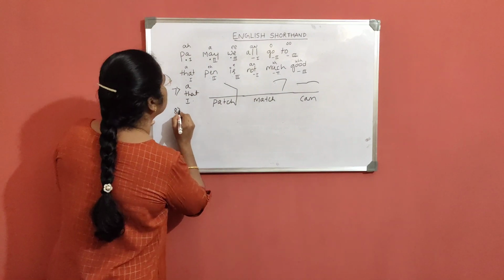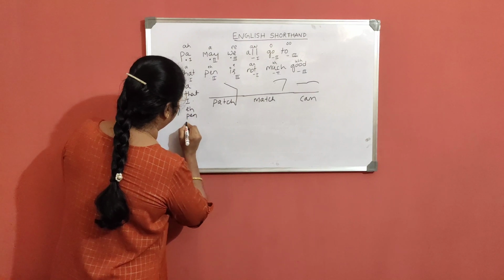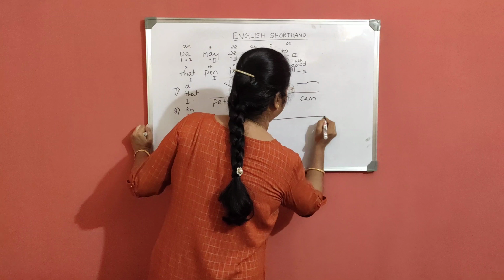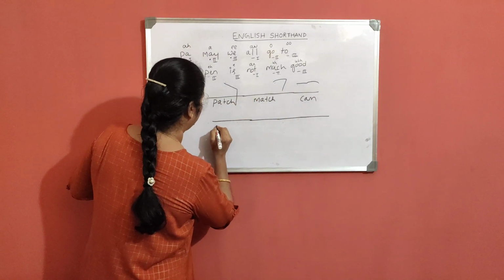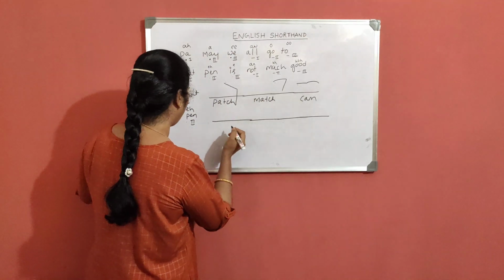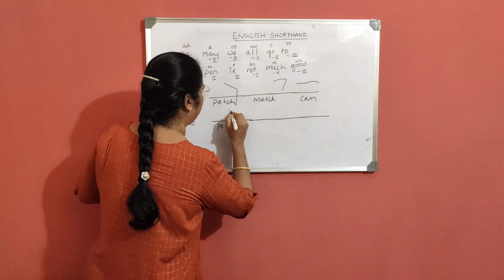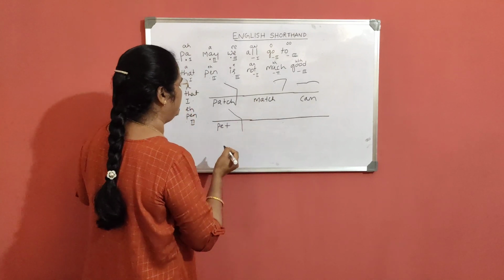Next, the eighth one is the E sound as in pen, with a light dot at the second place. Here the stroke you have to write on the line. Pet, P-T with a light dot.